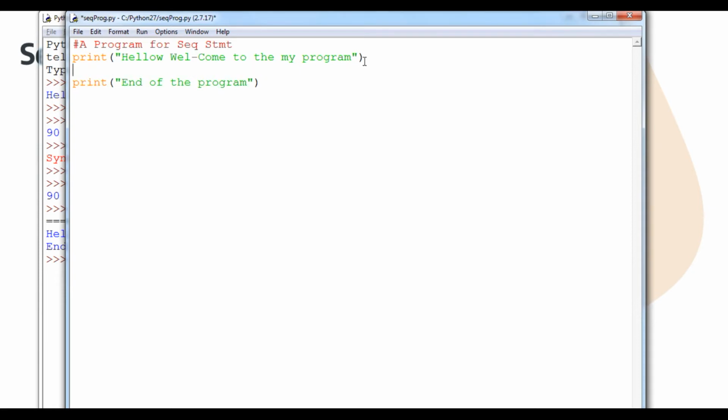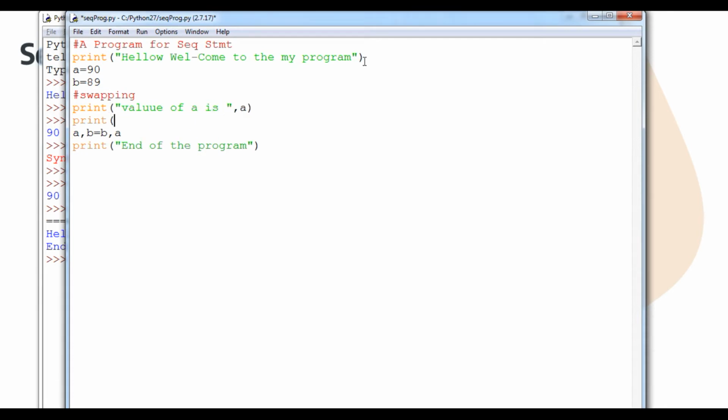We can say that if I place here a = 90, b = 89, and I'm going to swap them, as you know the swapping program, students, remember what I will do: simply a, b = b, a. Before that I will type here a print, value of a is a, and then print value of b is b. So I'm doing the same thing, students.